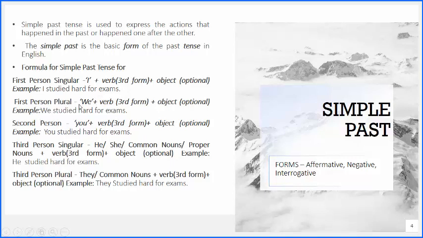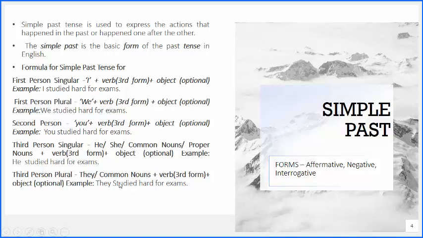Similarly, the first person plural would be we, plus the third form of the verb, the object being optional, like we studied hard for the exam, right? In the same way, if you're talking about the second person, it becomes you, again the third form of the verb and then the object. For example, you studied hard for the exam, right?